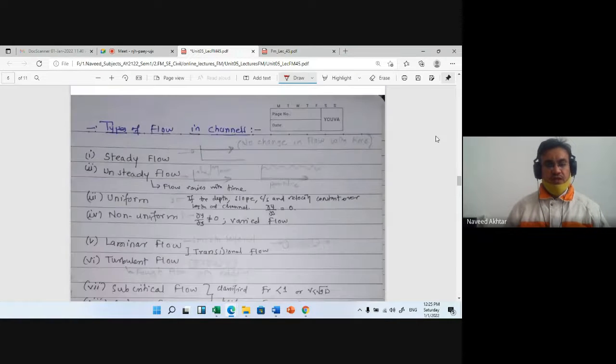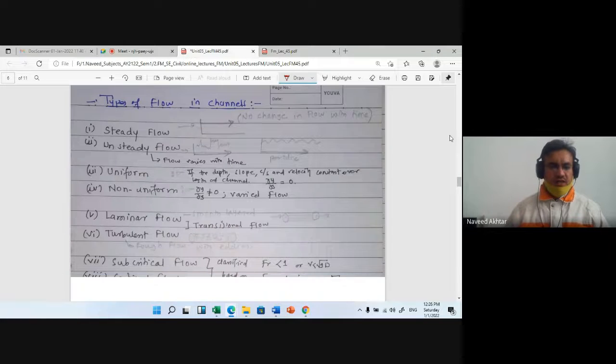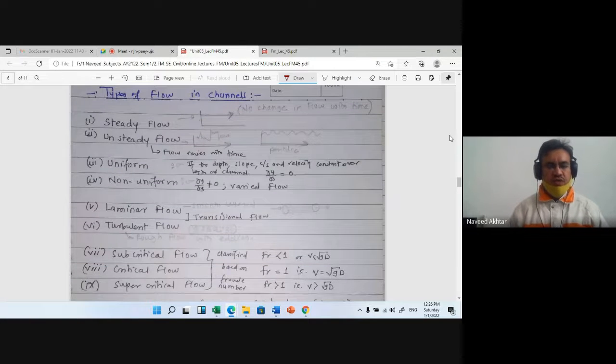Now, various types of flow in a channel. We have already learned this many times, in unit number one, unit two, unit three, and unit four. Once again, I will explain to you: when the flow doesn't change with respect to time, then that flow is called steady flow.